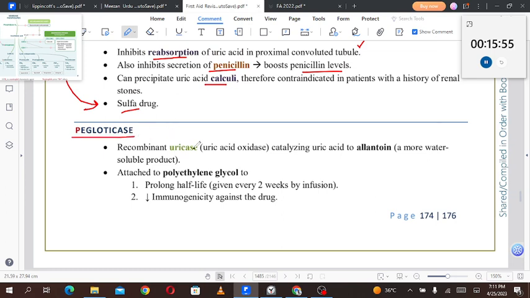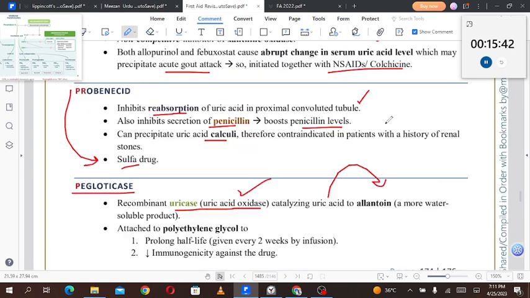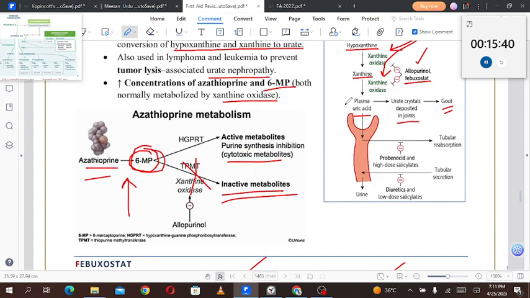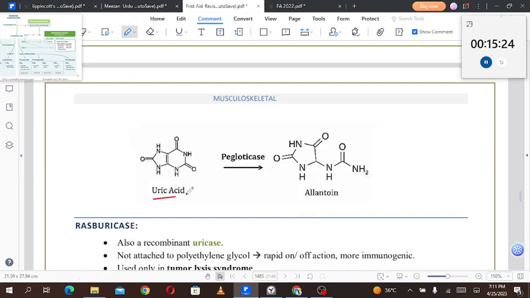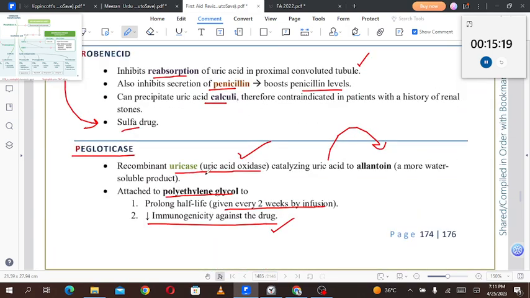Then we have pegloticase. It is a recombinant uricase, the enzyme which catalyzes the conversion of uric acid to allantoin, a more water soluble product. If we could convert the uric acid into allantoin, that would be more water soluble and could be excreted in the urine. It is attached to polyethylene glycol to prolong the half-life and decrease the immunogenicity against the drug, and is given every 2 weeks by infusion. So here is uric acid and this is allantoin, and this step is mediated by pegloticase, a recombinant form of the uricase.